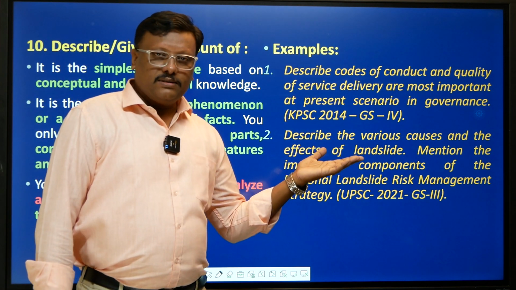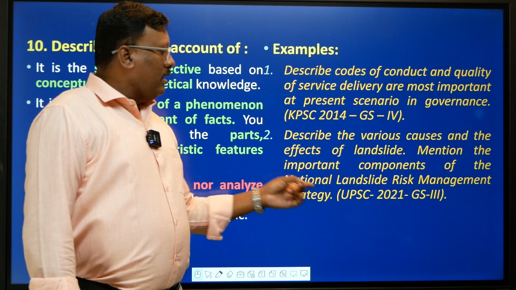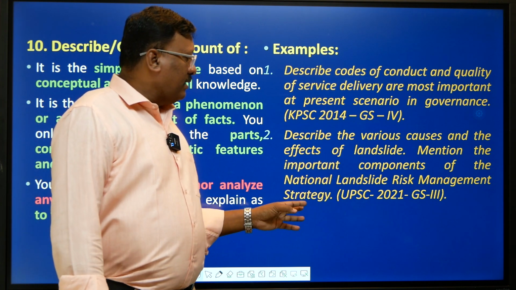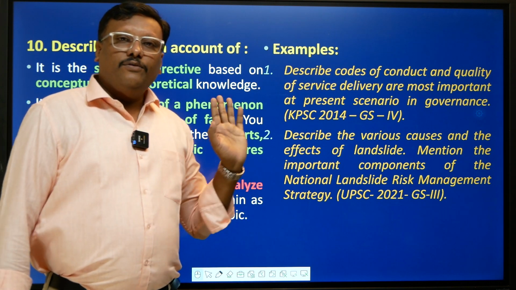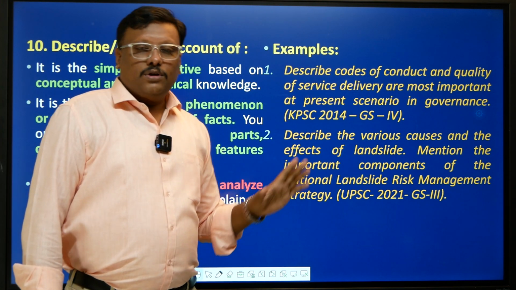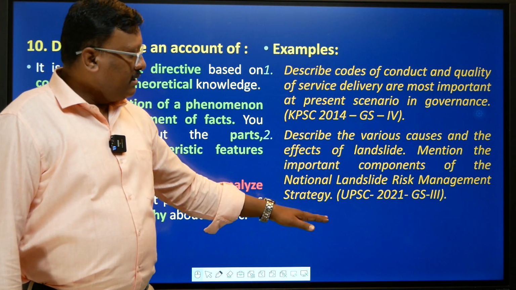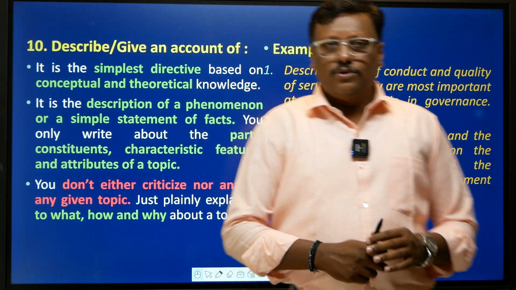Simple: you define what a landslide is, what its causes are, and what its effects are. Next, mention the important components of the National Landslide Risk Management Strategy. You only have to describe the strategy, its aims, objectives, or goals. That's it. This is the simplest form of a question, right?